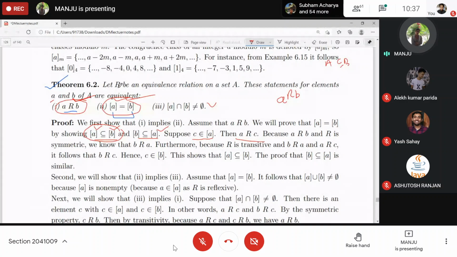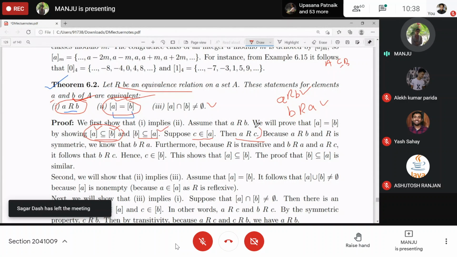And this R is an equivalence relation. So here A is something common. R being an equivalence relation means it is reflexive, symmetric, and transitive. By using symmetricity, I can write B implies A, B is also related to A. This was given from here. Now B is related to A, and we got A is related to C.